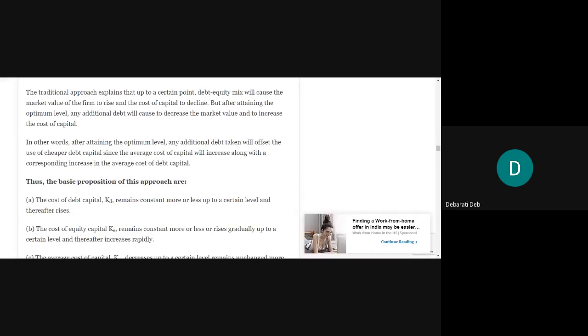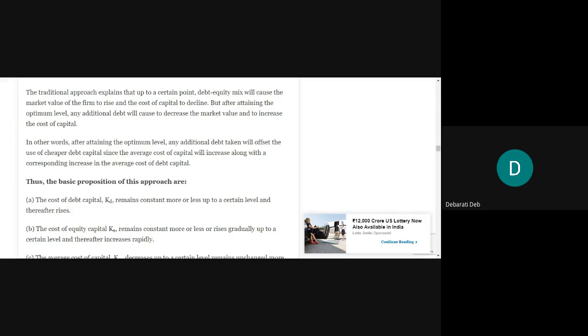But after attaining the optimum level, it will not happen that the market value of the firm will go on increasing and the cost of capital will go on decreasing. The traditional approach says that after attaining the optimum level, any additional debt will cause the market value to decrease and the cost of capital to increase.